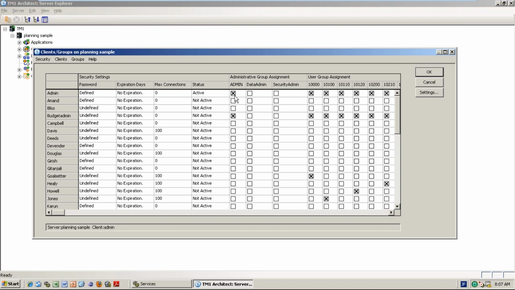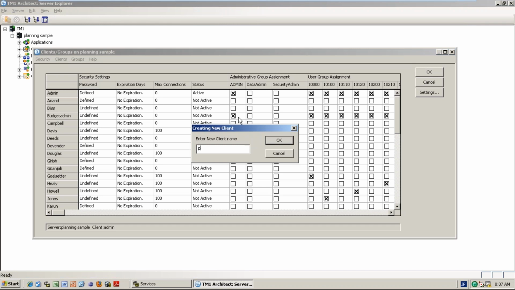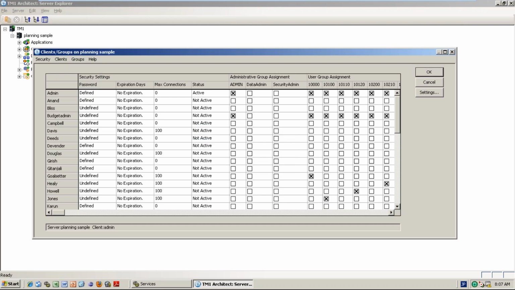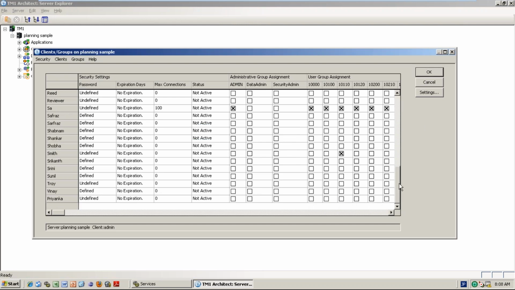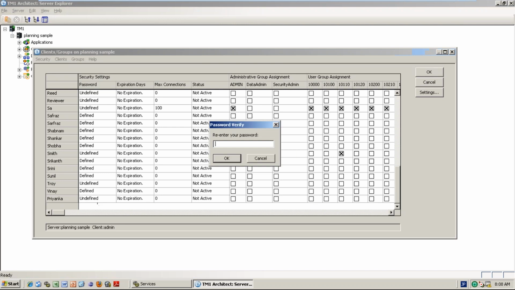For example, if I give the access as admin, she will see all the cubes, everything. But I want to create Priyanka as a new user. Clients, add new client. We created it, right? Now Priyanka is created and will come last. See here, the password is not there. You need to give the password, Priyanka, and again Priyanka.